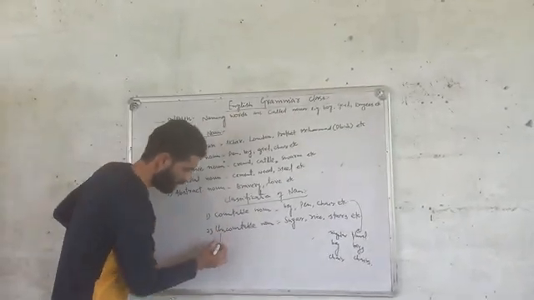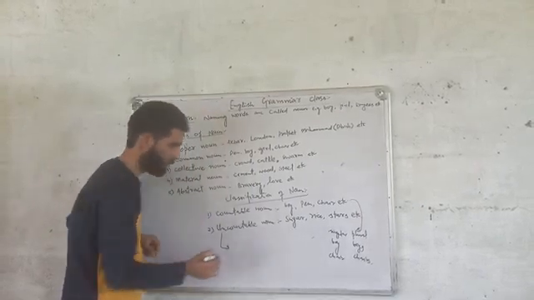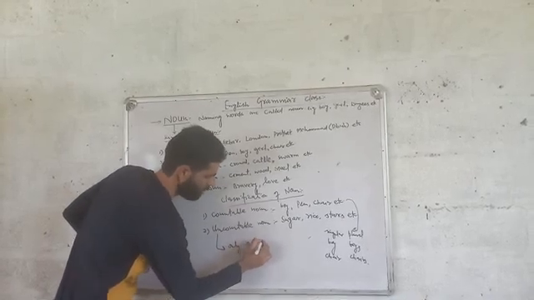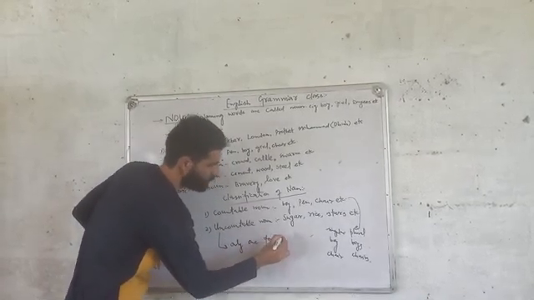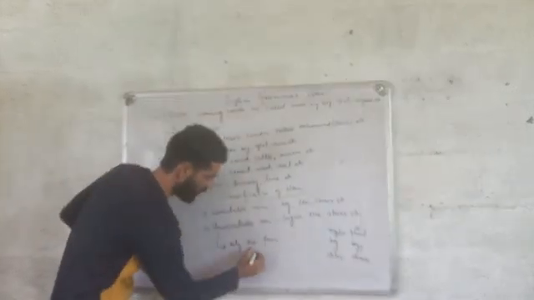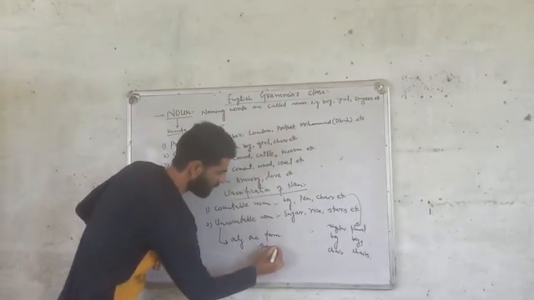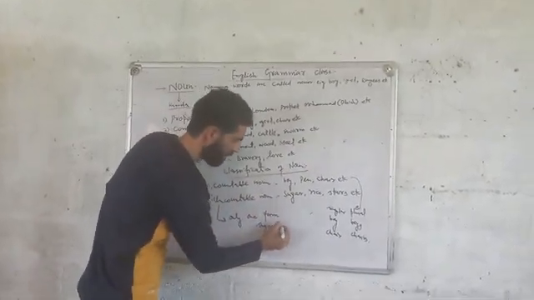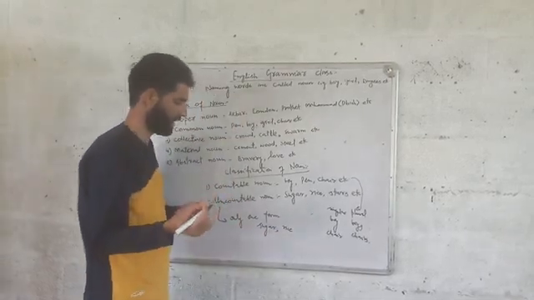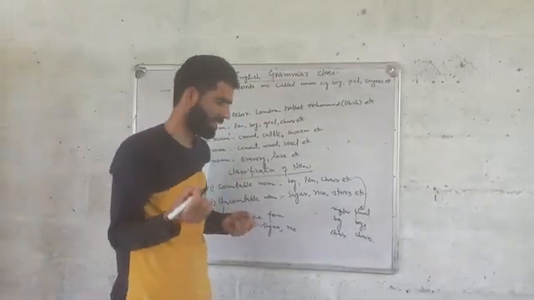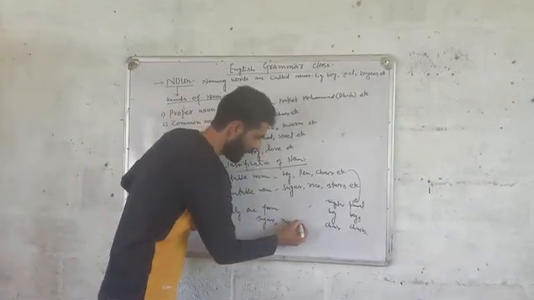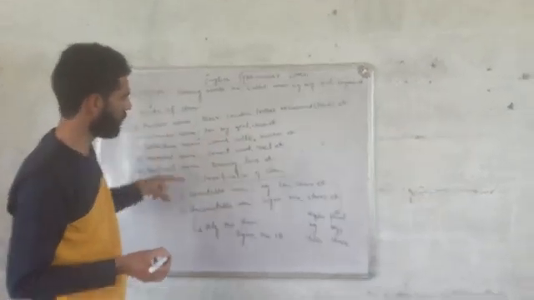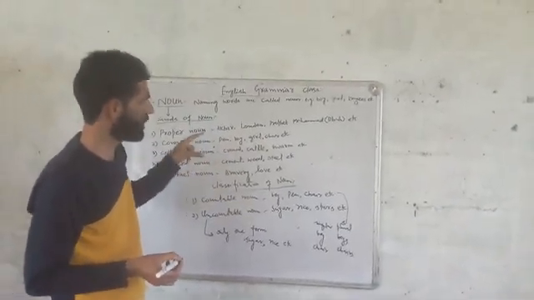On the other hand, uncountable nouns do not have a plural form. They have only one form, which is usually taken as plural. I will say sugar. There are many particles of sugar present in a sack. If I say rice, it is not one piece of rice. There are many grains in a rice sack. That is why they do not have a plural form, okay? So this was the overall topic of today's English grammar class.